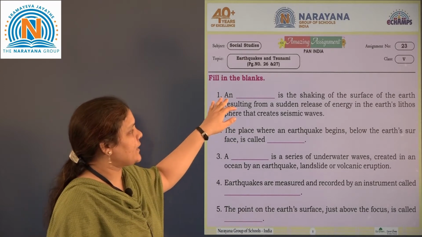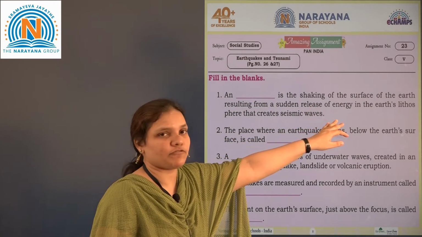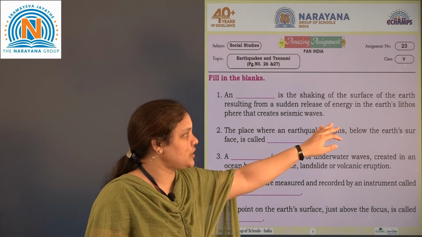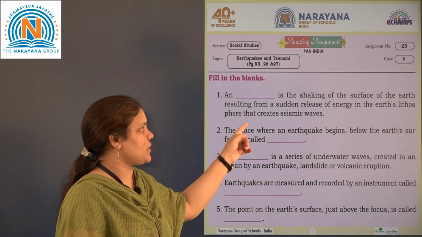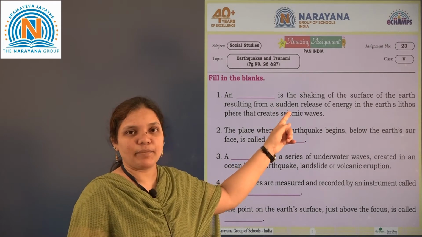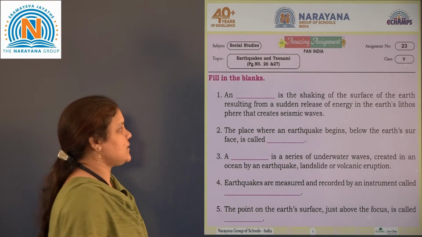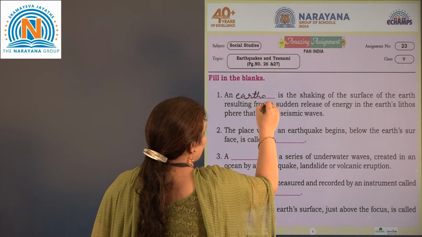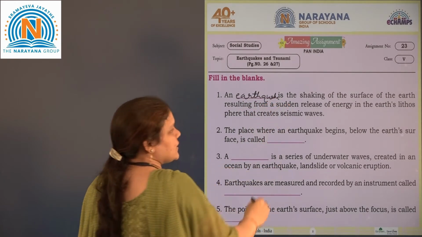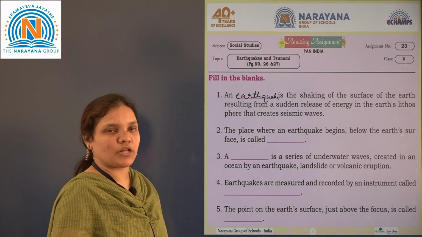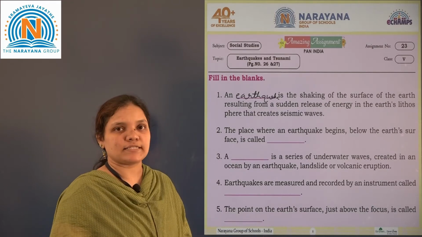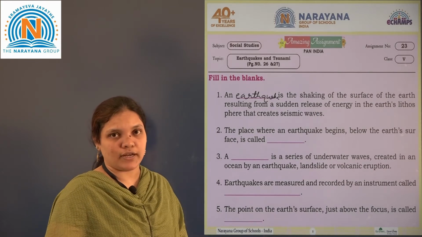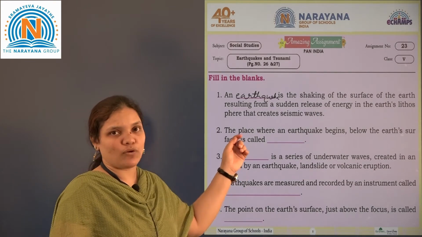First one, blank is the shaking of the surface of the earth resulting from a sudden release of energy in the earth's lithosphere that creates seismic waves. So the answer is earthquake. An earthquake is the shaking of the surface of the earth resulting from the sudden release of energy in the earth's lithosphere that creates the seismic waves.